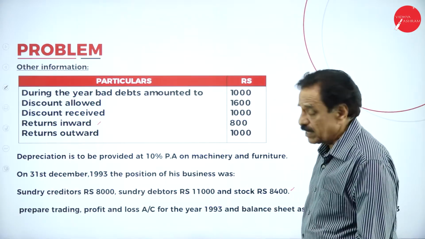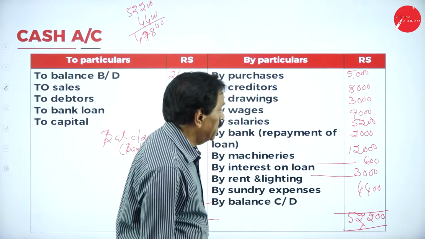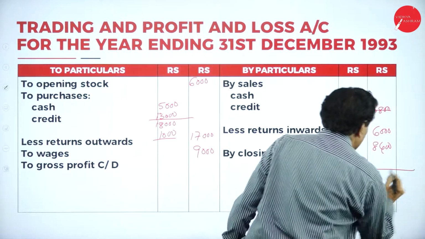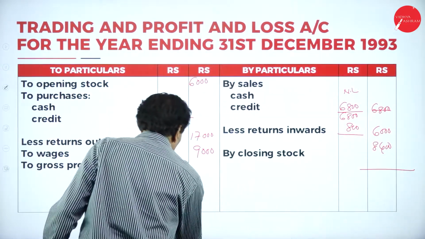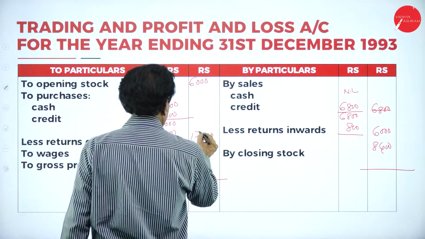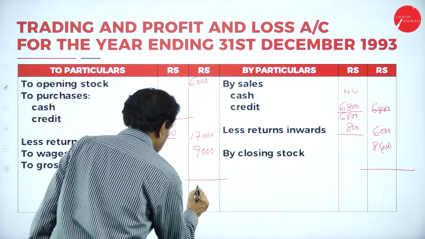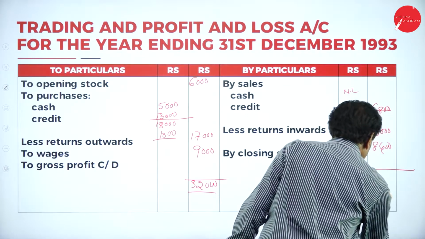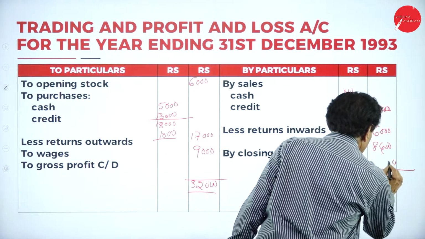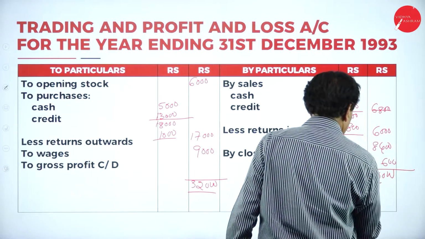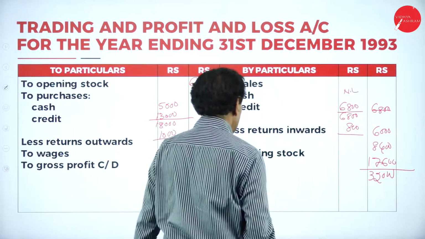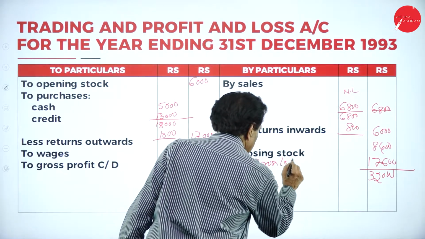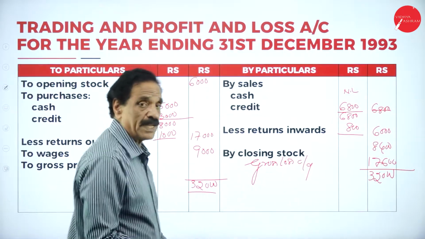Stock is 8,400. Add the figure. So the debit side is more. So 17 plus 6, 23. 32,000. 17,600 is the gross loss carried down. Here I will explain now.